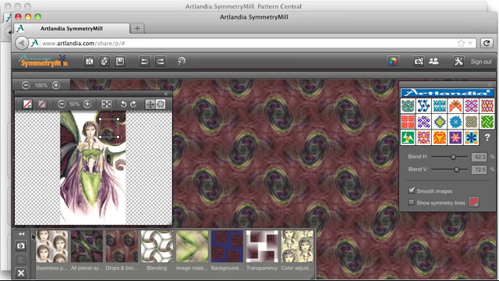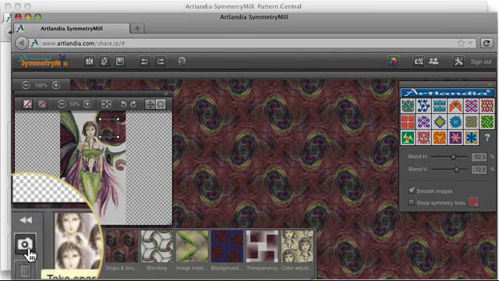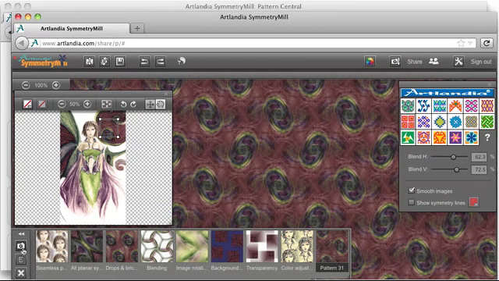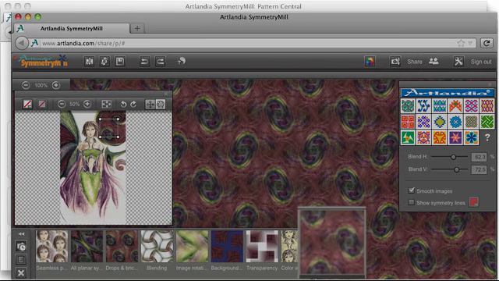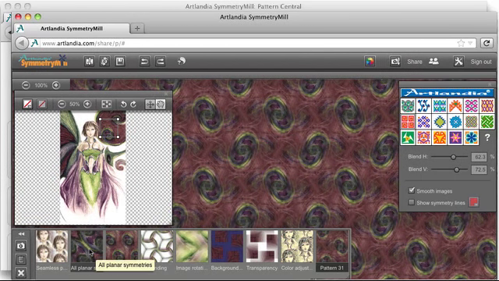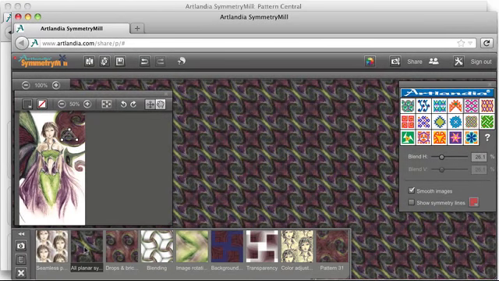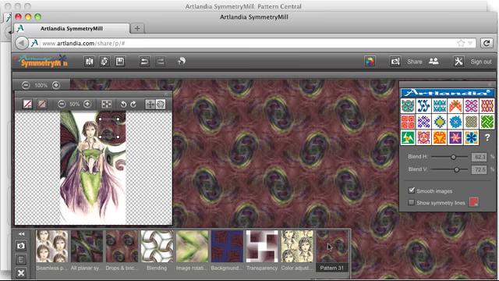If you want to save your pattern within SymmetryMill so you can come back to it later, you can take a snapshot. Click on the little camera icon in the corner and your pattern gets added to your snapshots. To restore any pattern from a snapshot, just click that snapshot and all the settings come right back. Snapshots are stored in your user account and you don't need to remember to save them. Everything is done behind the scenes automatically.